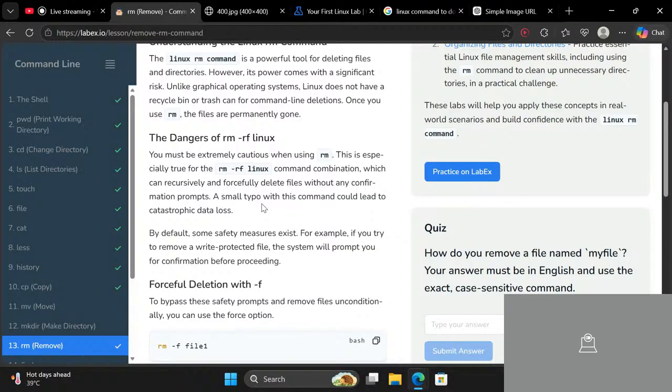When you are in Windows and you want to delete a particular folder, it says that it is being used by something, we can't delete this, we don't have permission, something like that. But if you use the f flag, then it will forcefully delete everything. You don't get prompts to confirm that you need to delete that file or not. It will just delete everything, and since there is no recycle bin in Linux, your files are gone.